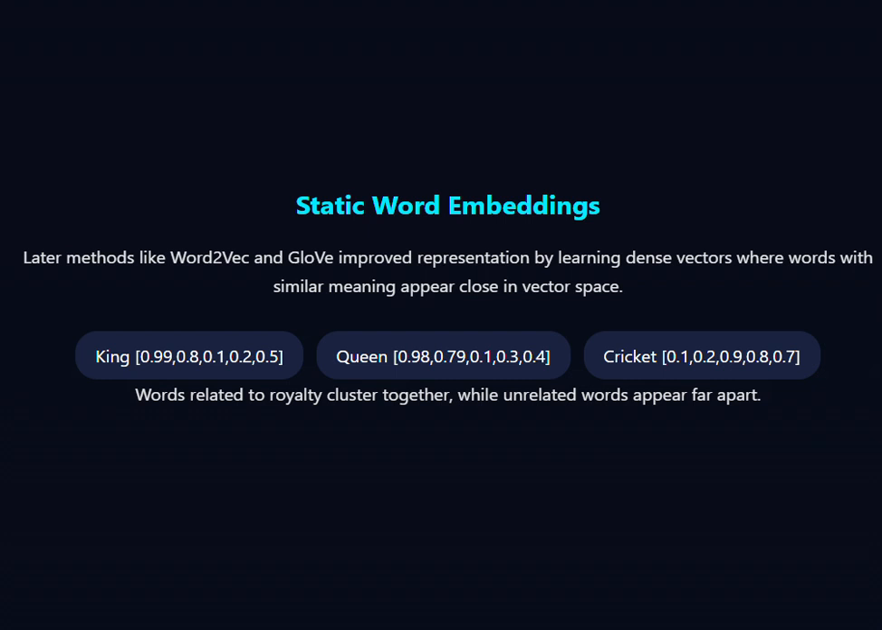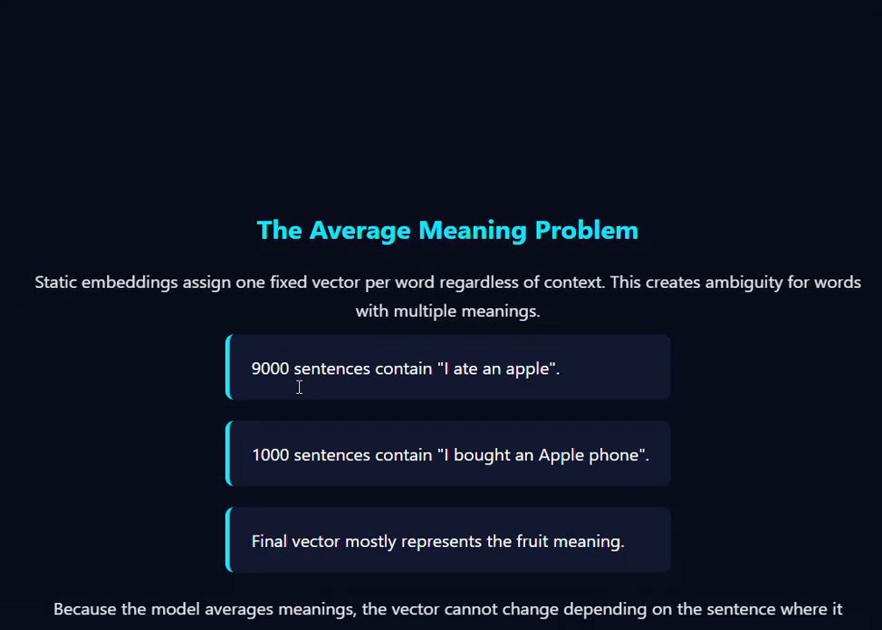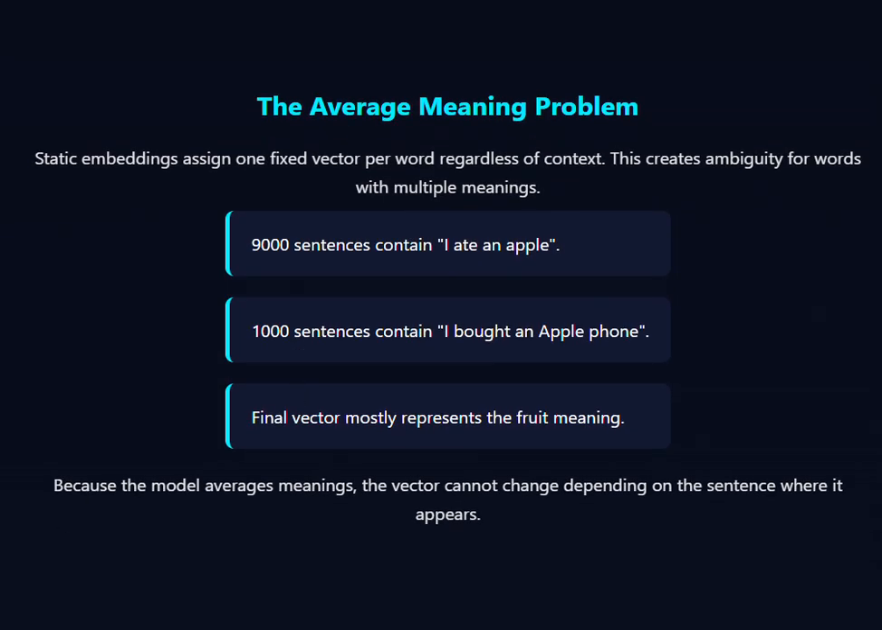Now let's talk about the average meaning problem, right? Static embeddings give one vector per word, but many words have multiple meanings, right? For example, apple. Now apple can be a fruit or a tech company. I mean, at this point we both know that apple is a tech company and a fruit, right?